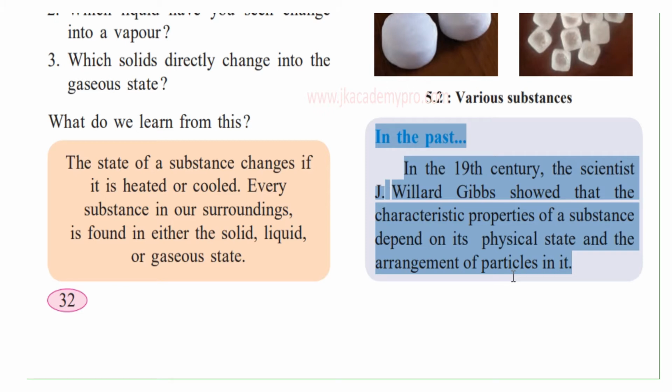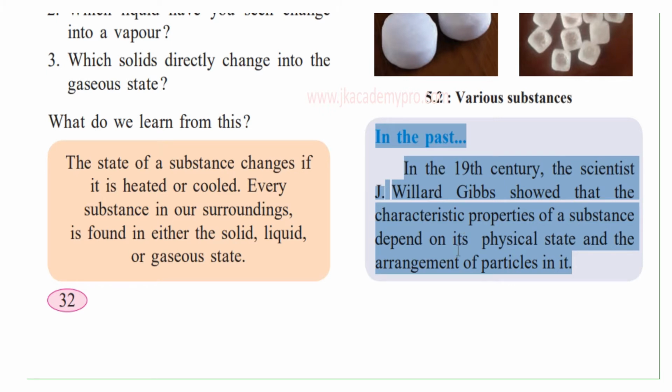So there are molecules present in it, and what happens to these molecules in the solid state? They are very, very tightly packed, so therefore they don't change shape. But in the liquid state, they are a little bit loose, so when we pour a liquid into a container, it will take the shape of the container. Whereas in the gaseous state, they are very loosely packed, so they will move any which way. Sometimes they evaporate, they move away from everything. We cannot tie them up.